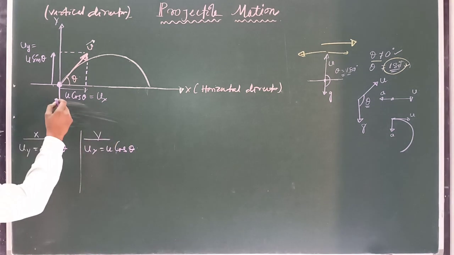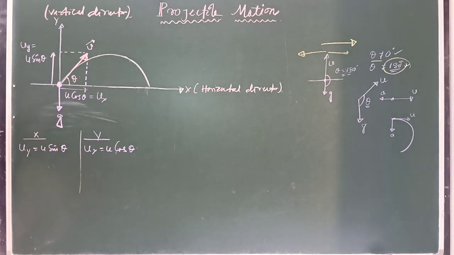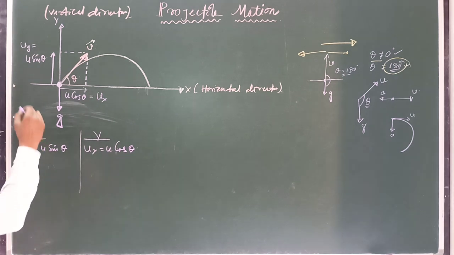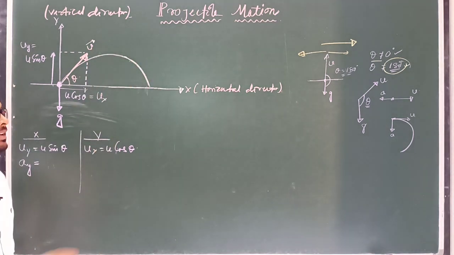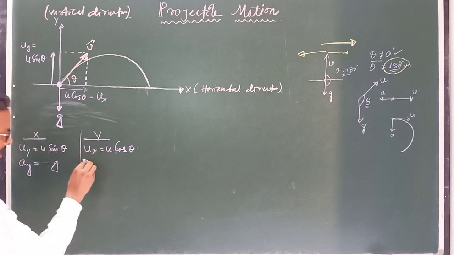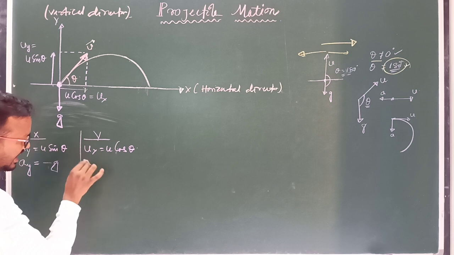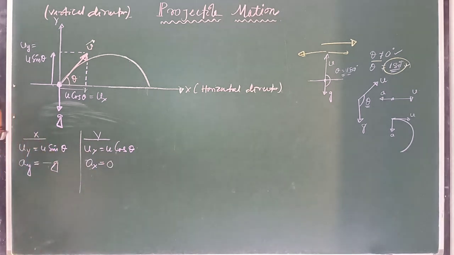Next, the acceleration along the vertical direction is the acceleration due to gravity, that is ay, which is equal to g. But all vector quantities in the upward direction are taken to be positive, and the downward direction negative. So you can write minus g. Next, the acceleration along the x-axis or horizontal direction is 0.